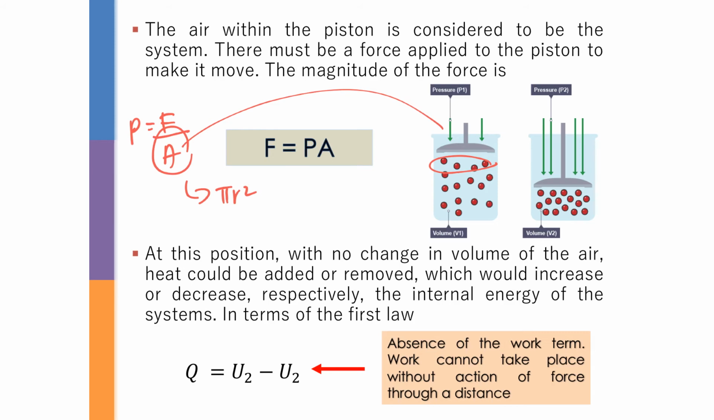Here it says that with no change in volume of the air, heat could be added or removed, which will increase or decrease respectively the internal energy of the system in terms of the first law. So we are going to maintain the volume, but heat could be added or removed. I think this one is for isobaric, which you didn't learn, so you can actually ignore it. This is another theory that you didn't learn. You are going to learn it in thermodynamics when you further your study.